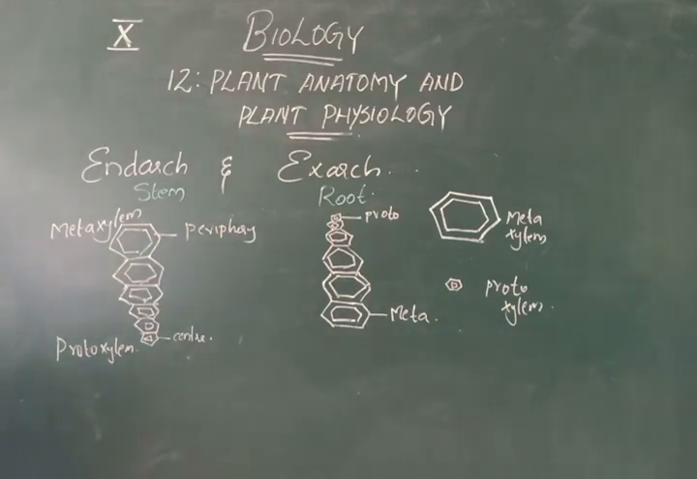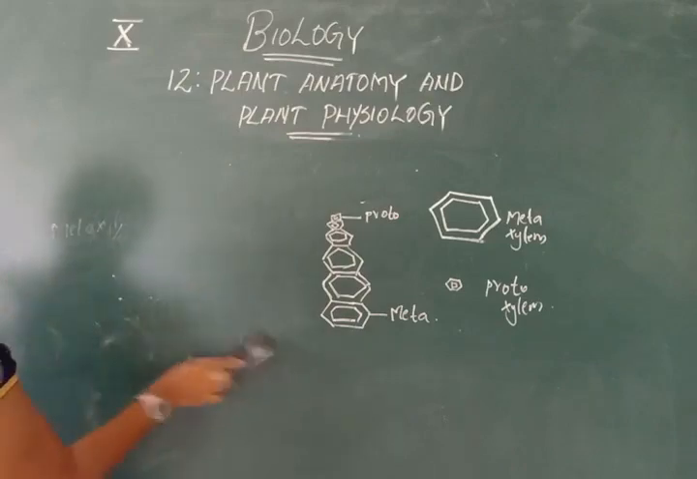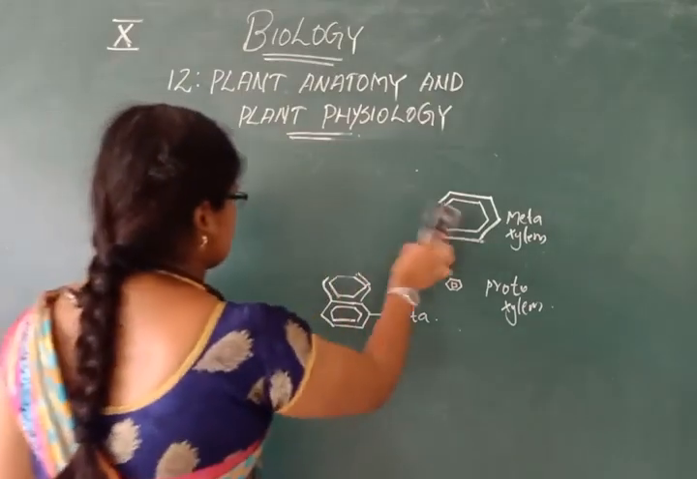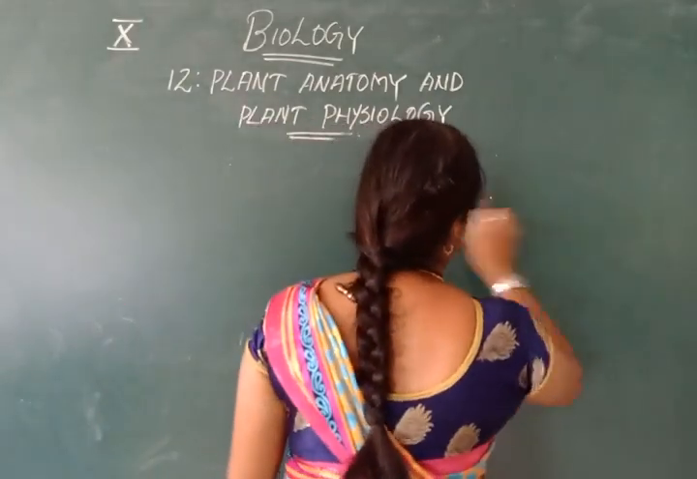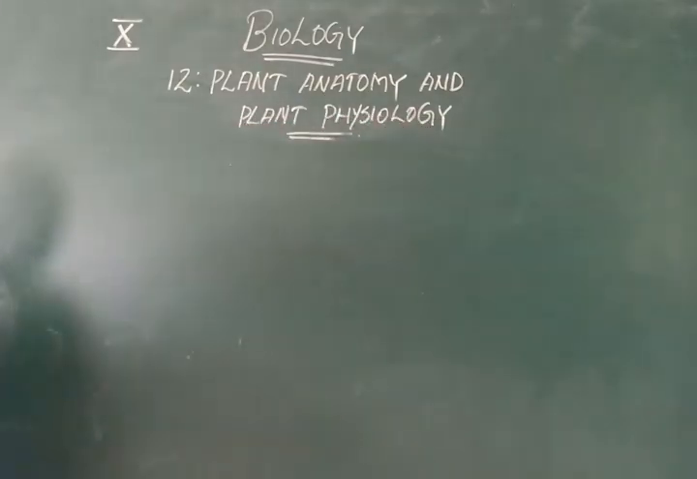So these are about endarch and exarch. Now we can finally compare the difference between the three types of tissue system. So what are the three types of tissue system?